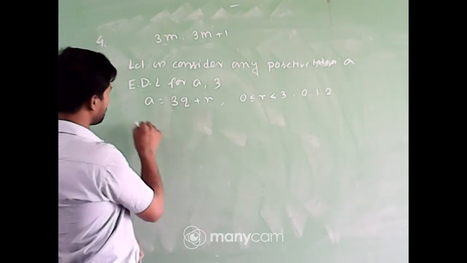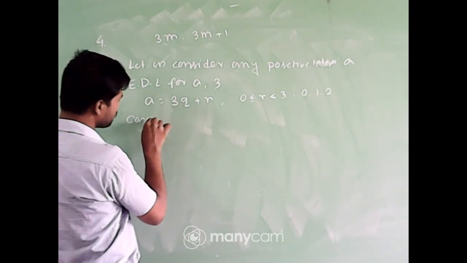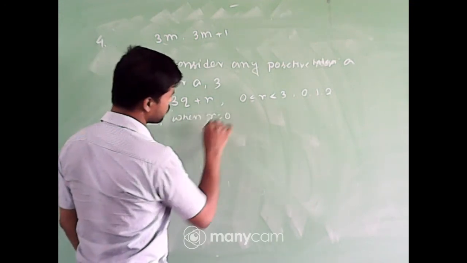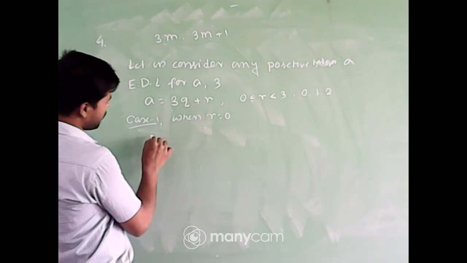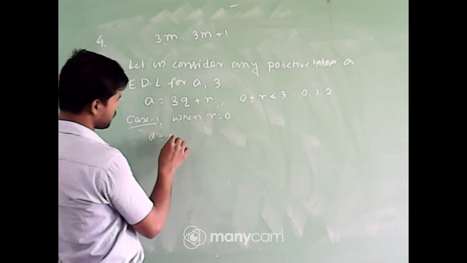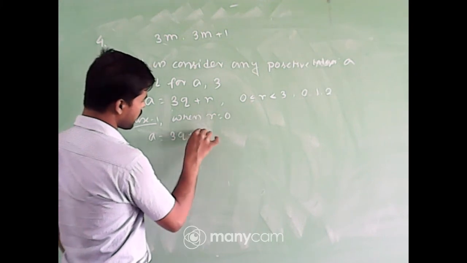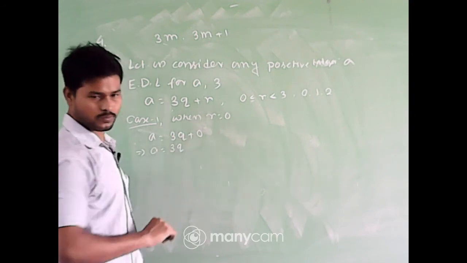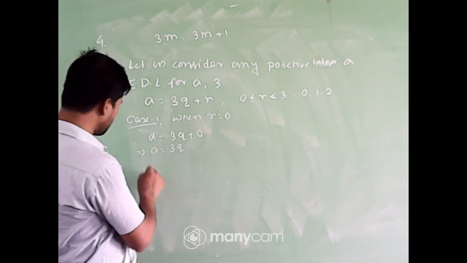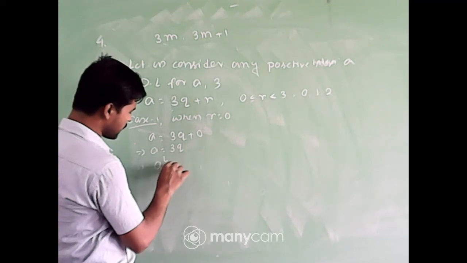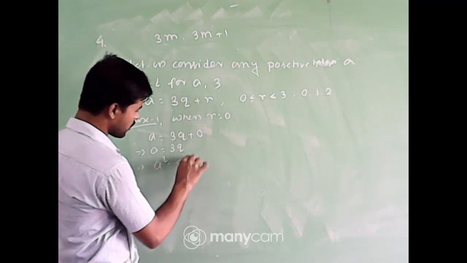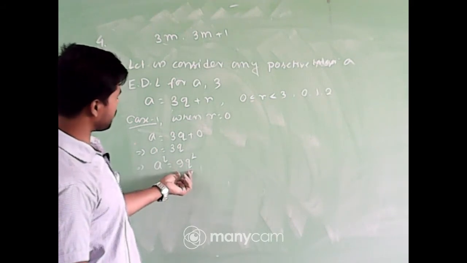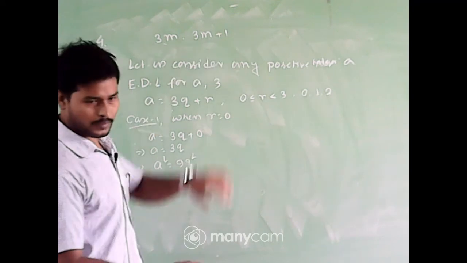Okay, so let us consider case 1, when r is equal to 0. So a will be of the form 3q plus 0. That means a is equal to 3q. Now make it square. So a square is equal to 9q square. Now we'll check whether 9q square can be written in the form 3m plus 1 or 3m.